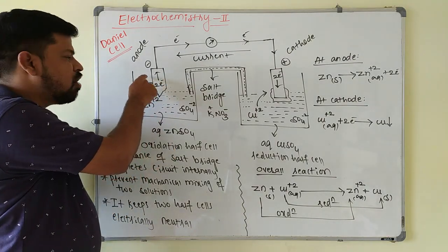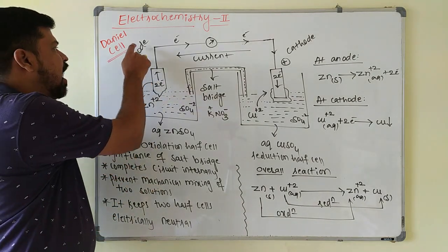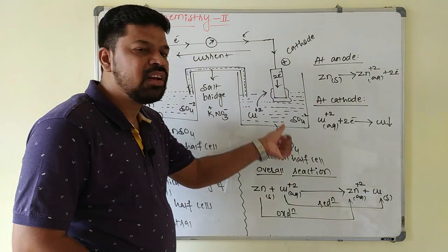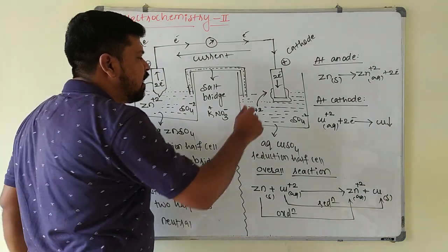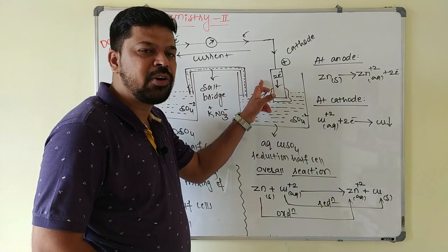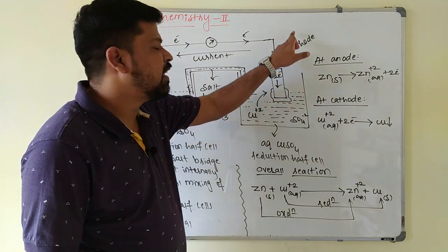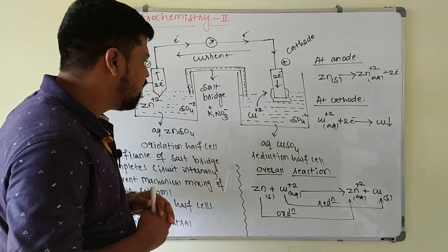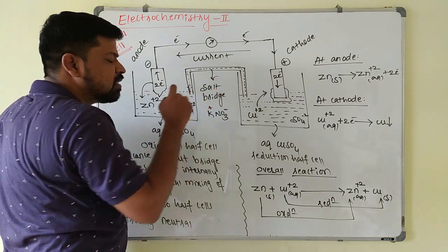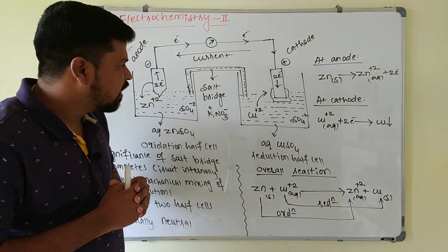At the zinc rod oxidation takes place, it acquires negative charge, and it acts as the anode. On the right hand side is the reduction half cell, containing a copper rod dipped in copper sulfate solution. At the copper electrode reduction takes place, it acquires positive charge, and it acts as the cathode. These 2 half cells are connected internally by a salt bridge, which contains an inert electrolyte like KNO3, or you can take KCl also.